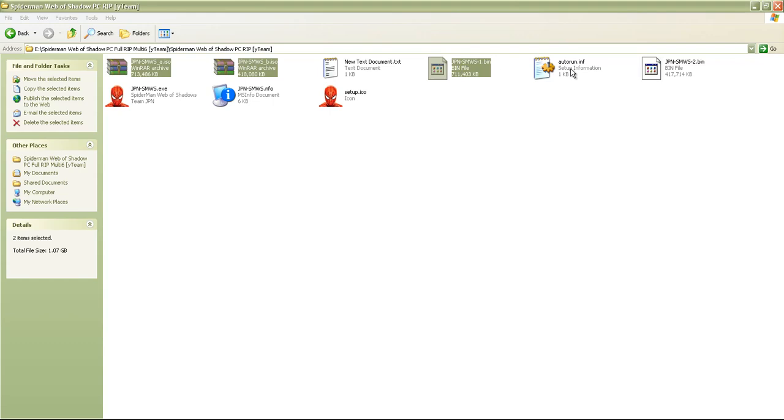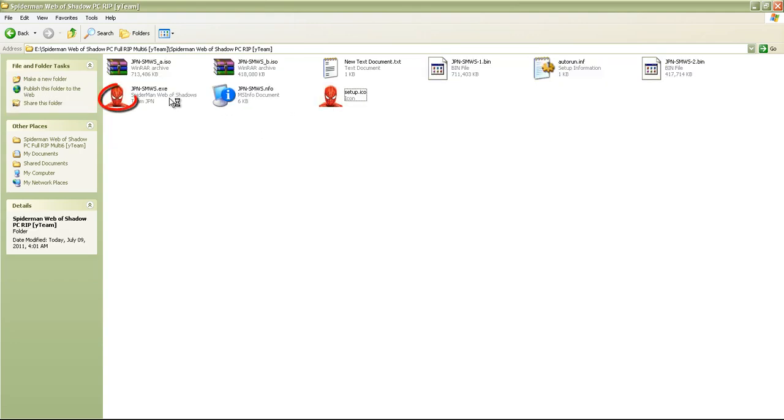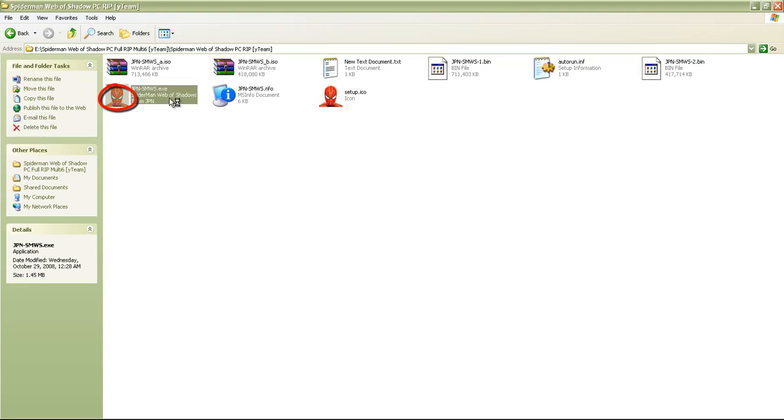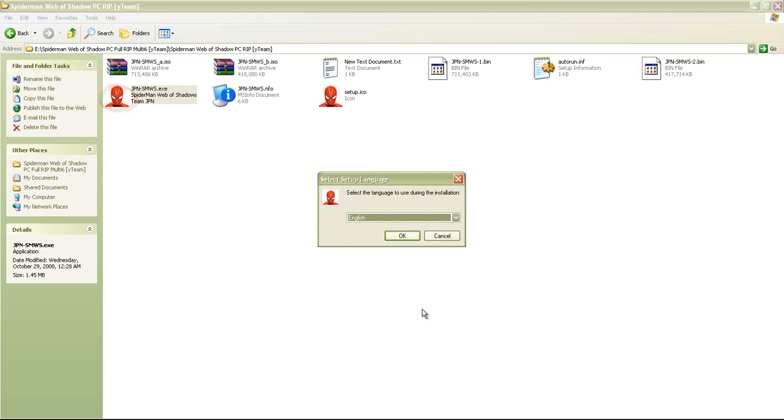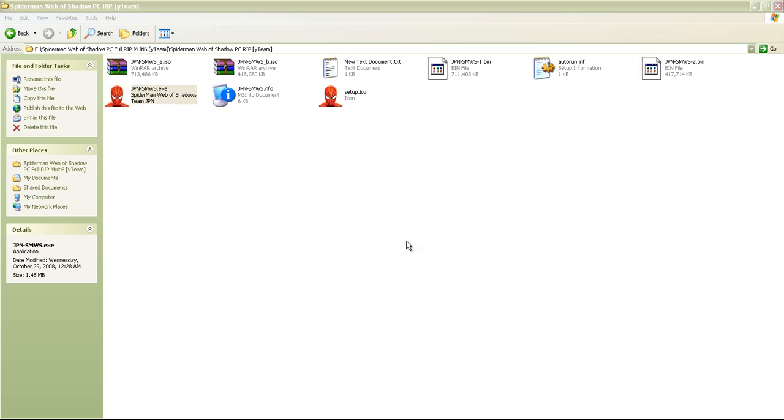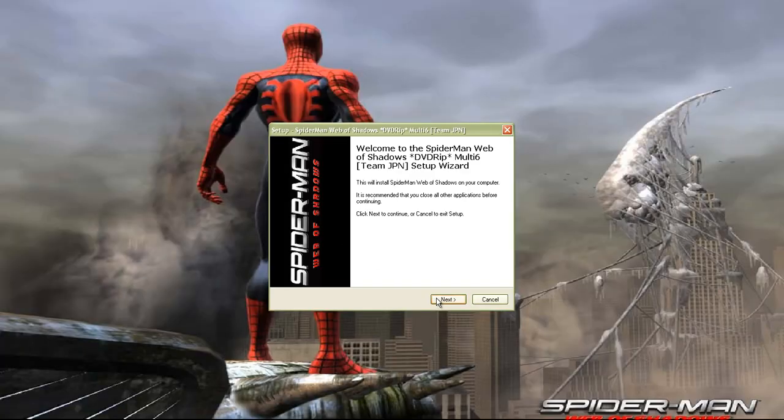One, this, or this, and this, and this, and this, and this. Okay, so you have to open this folder. Sorry, image, and it will auto run. So I can change it into English. So this is the setup of Spiderman Web of Shadows.